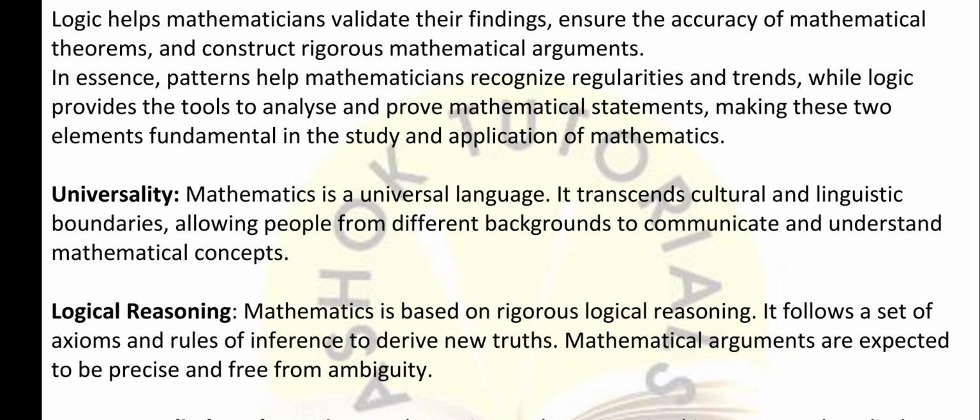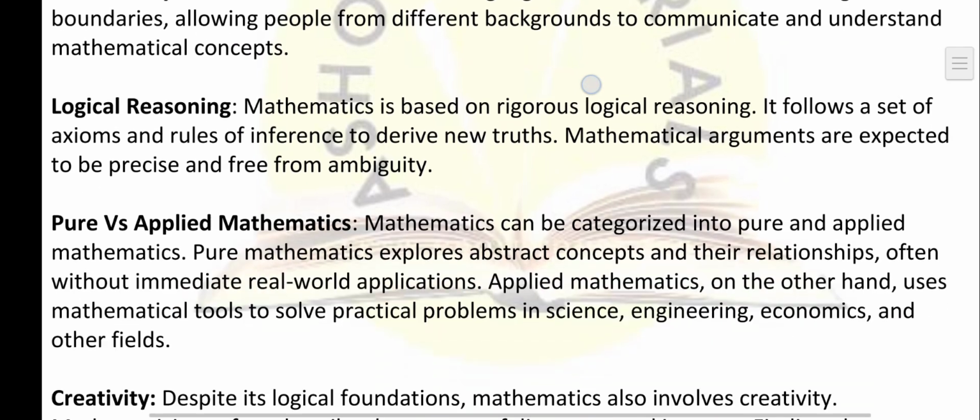In mathematics, we don't take anything without proof. Whatever we follow in mathematics, the formulas, the theories, the principles, these are all proved by the scientists, the mathematicians. Then only we follow it. There is no doubt, it is crystal clear, right?